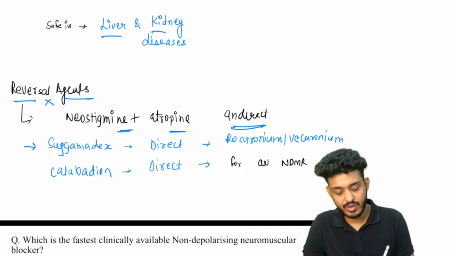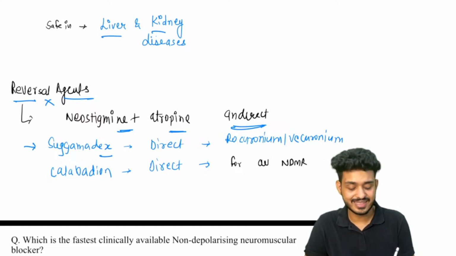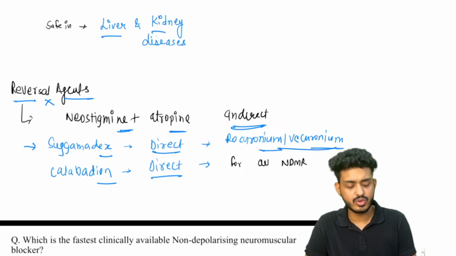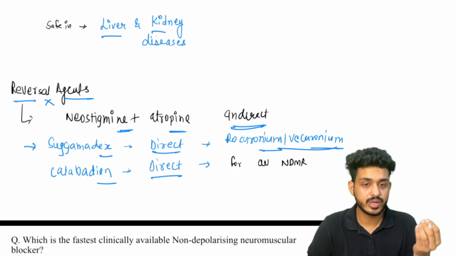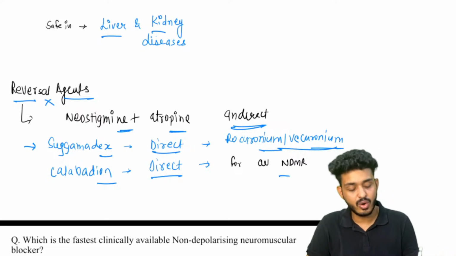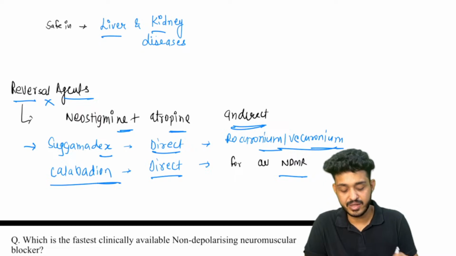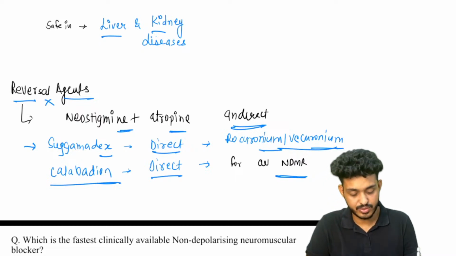We have direct drugs also. These are your sugammadex and calabadion. These are your direct drugs. Sugammadex we will be using for rocuronium and vecuronium. For all non-depolarizing muscle relaxants we can use calabadion. These are the drugs we need to remember.